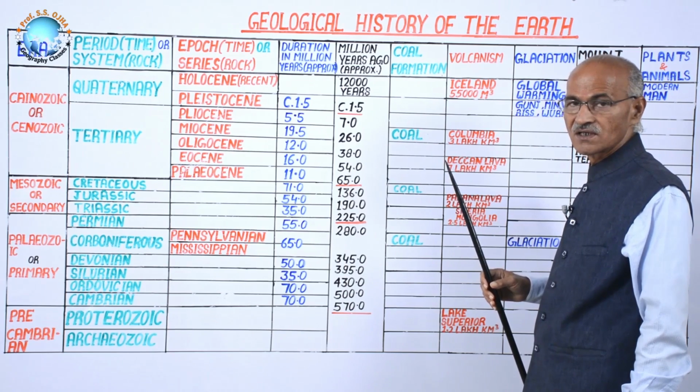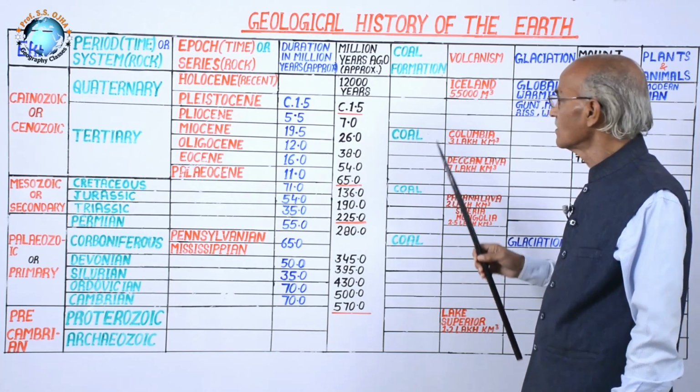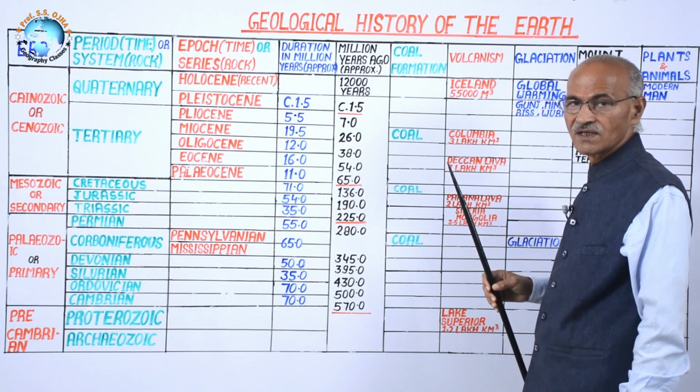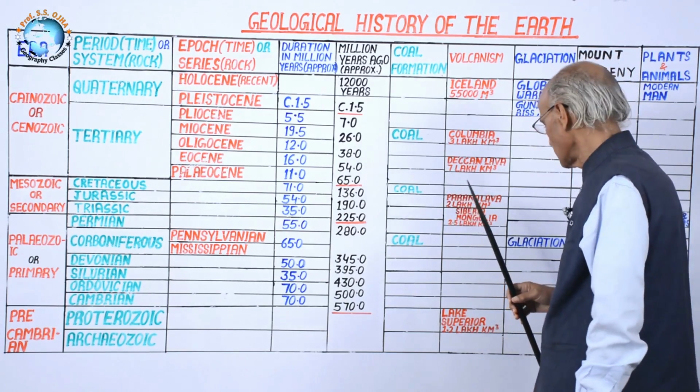There are three latest volcanic eruptions that are active volcanoes. Number one, this Iceland. Second, Stromboli in the Mediterranean Sea. And third, Erebus in the Antarctica region.